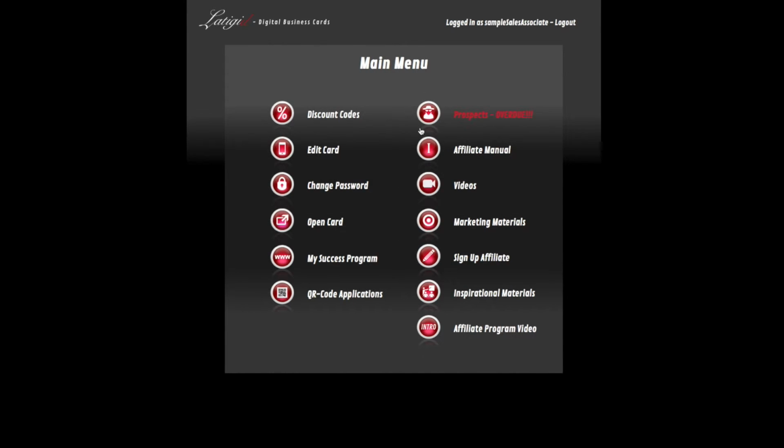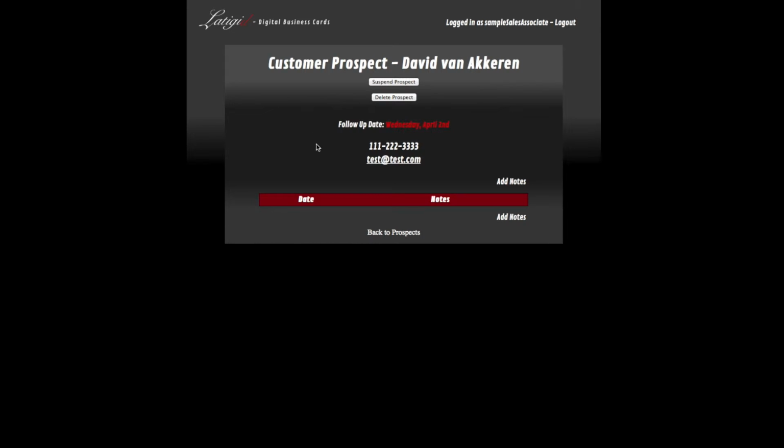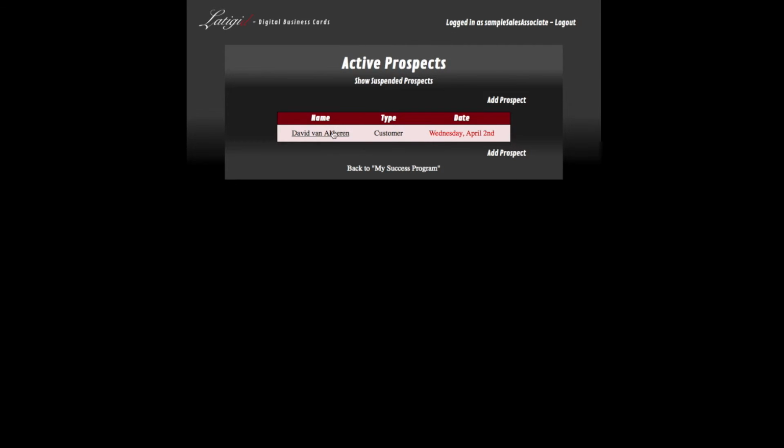But also now, if we go back to our main menu, now we have a prospect overview in there. Automatically, when somebody contacts you over email, that will automatically put them in here, and see, there's my name. And when I click on it, I can just add notes from here. So let me go back out. And it's a customer, so that automatically gets put in here.